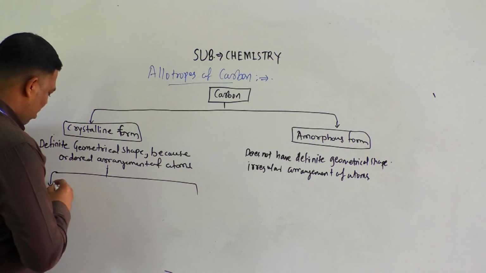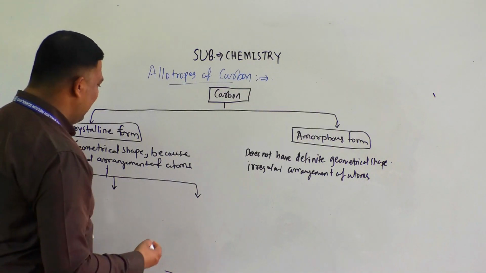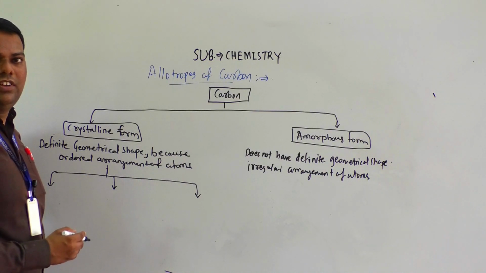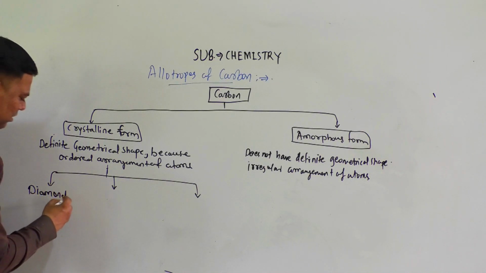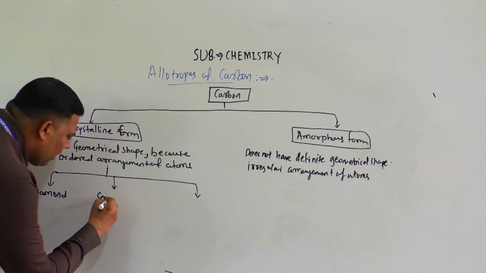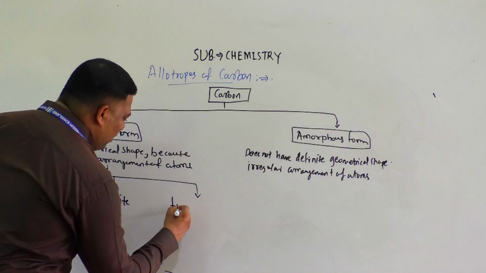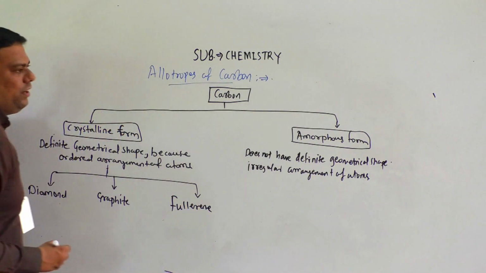The crystalline form of carbon is further classified into diamond, graphite and fullerene.